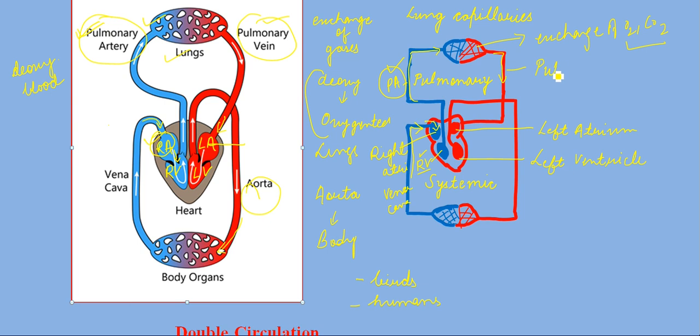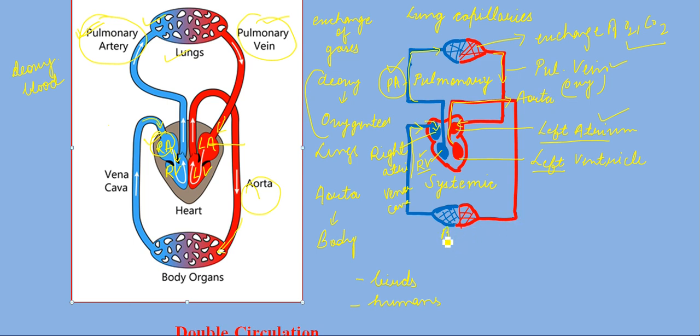The pulmonary vein receives the oxygenated blood, and it again enters your left atrium, then your left ventricle, and then further through the aorta it goes to your body parts, right?